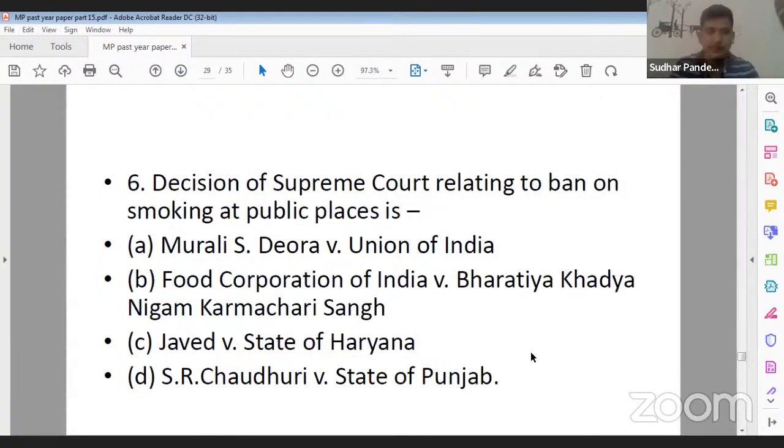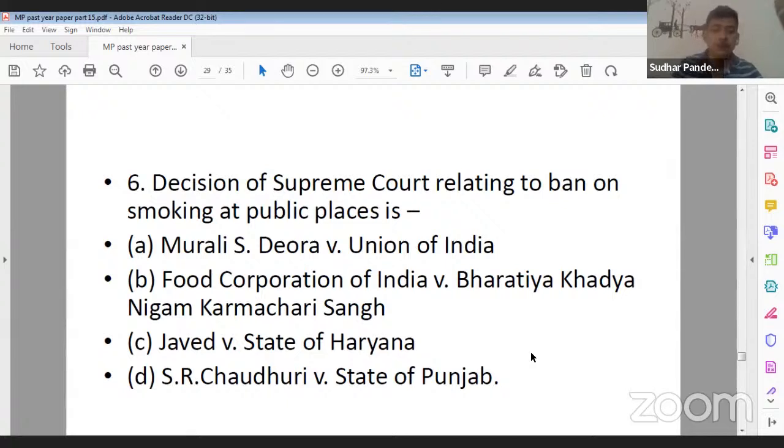Question number 6. The decision of the Supreme Court relating to the ban on smoking at a public place is option A, Murli S. Deora versus Union of India. Option B. Yes, Ujjwal Nahar ji, with the fifth question, you are also correct. Question number 6. The decision of the Supreme Court relating to the ban on smoking at a public place was option A, Murli S. Deora versus Union of India.